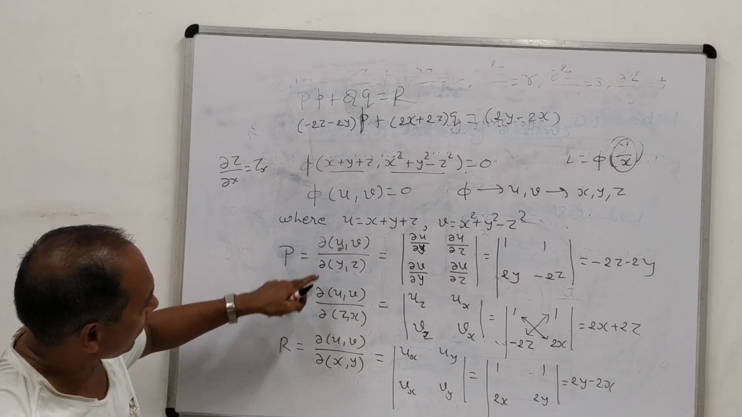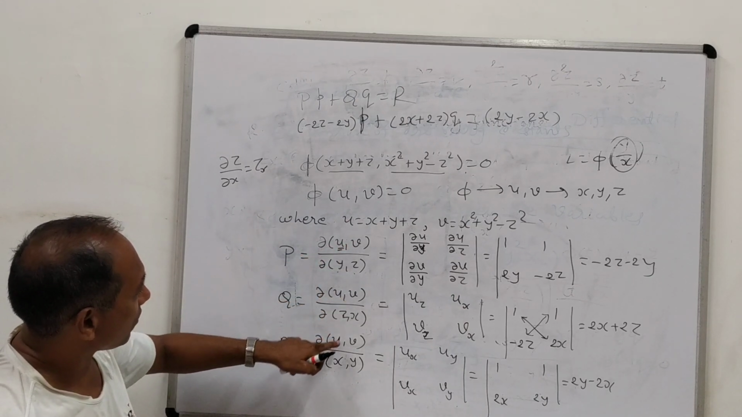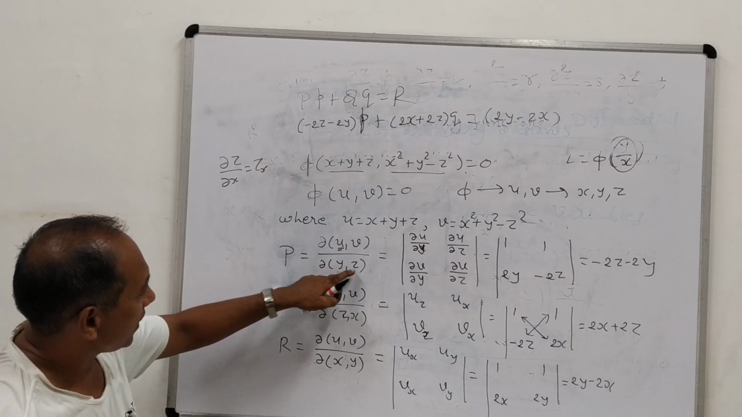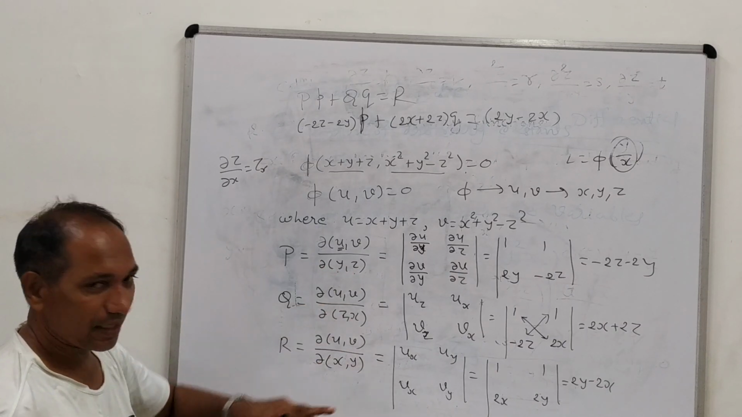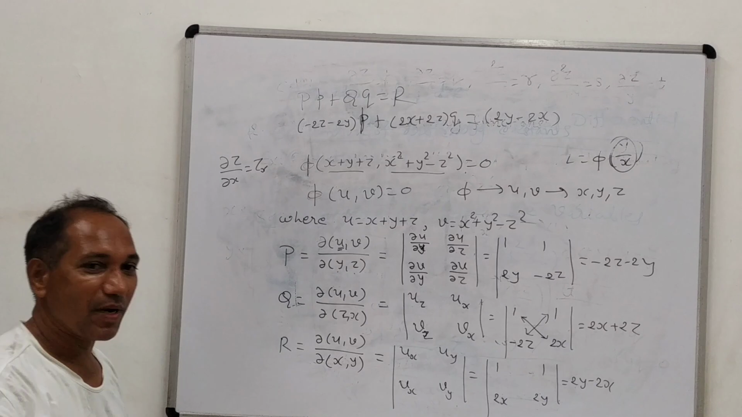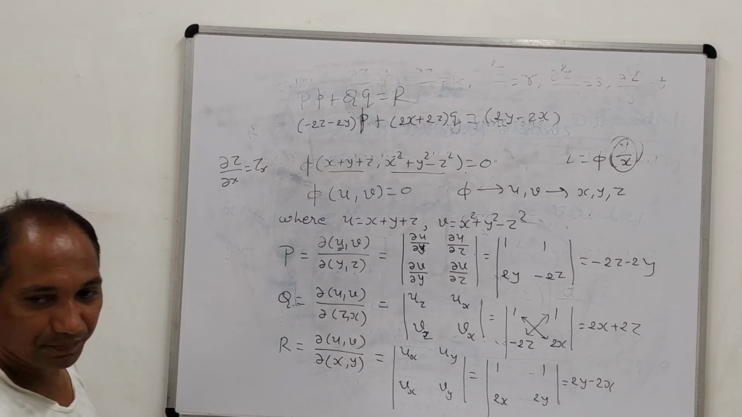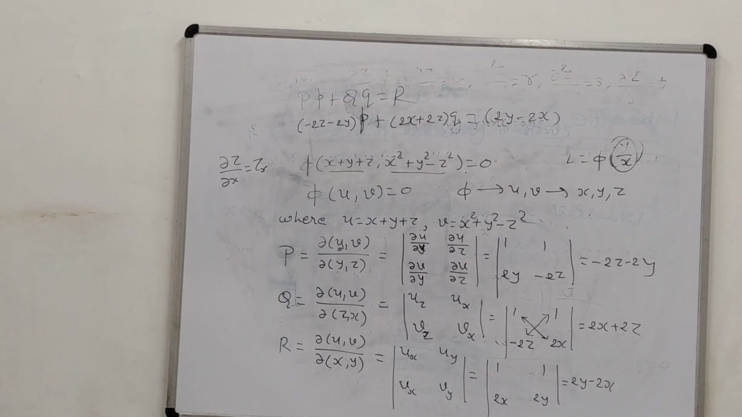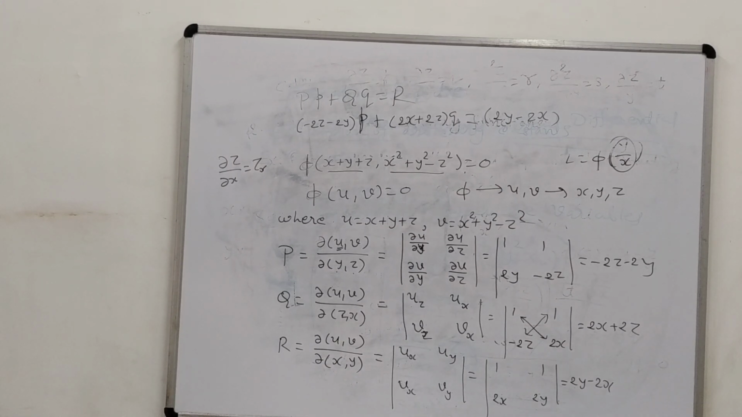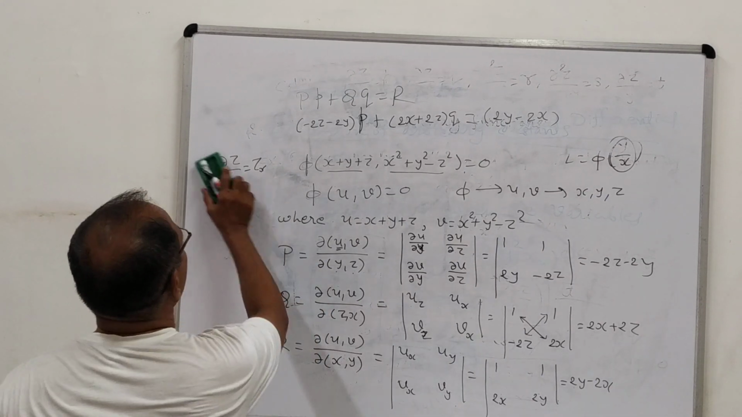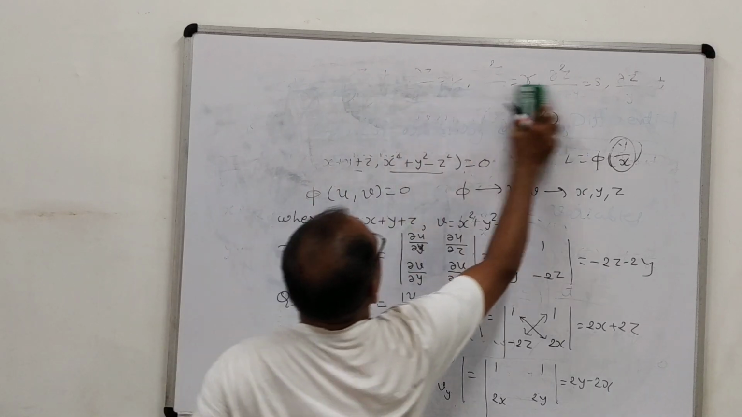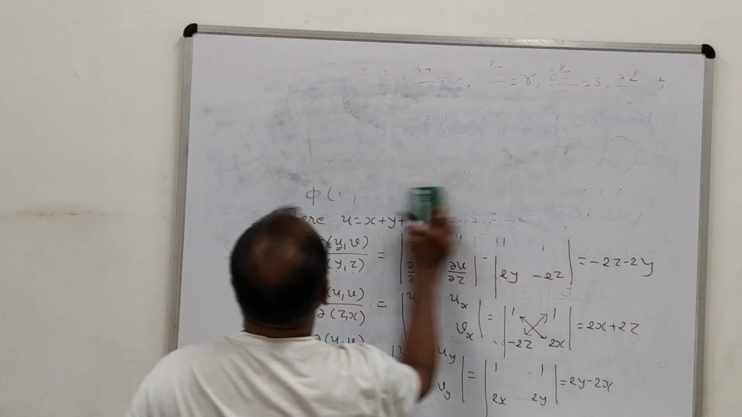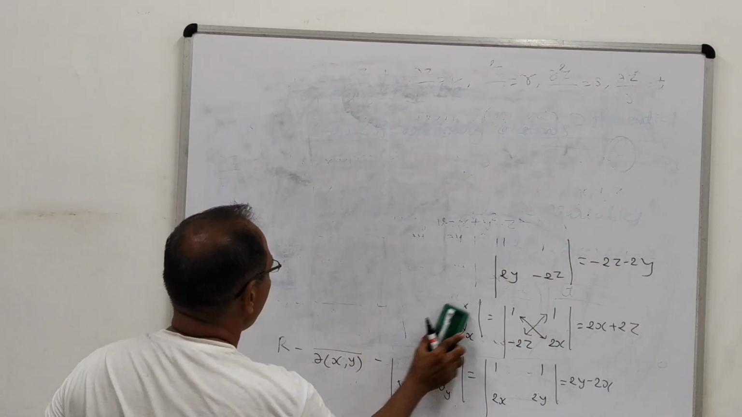In the numerator, everywhere you can see del (u, v) by del (y, z), del (u, v) by del (z, x) and del (u, v) by del (x, y) for p and q. That means it is also very easy to remember by using the cyclic process. So, friends, here we have seen how to form partial differential equations from the given function.